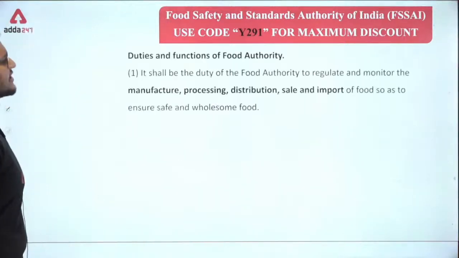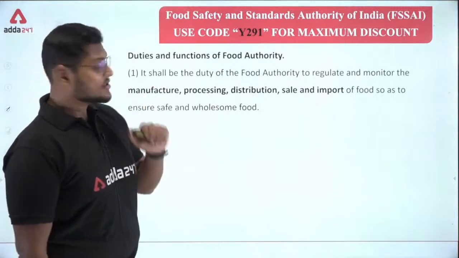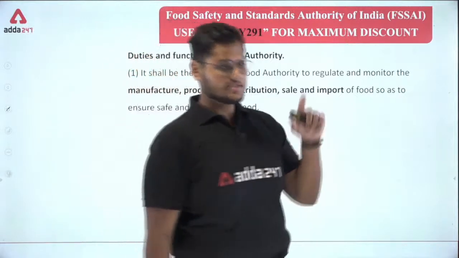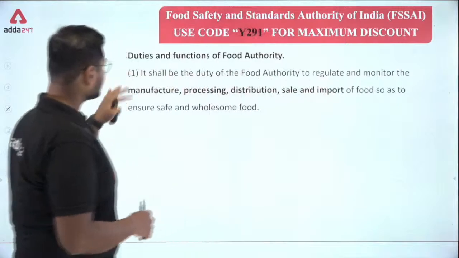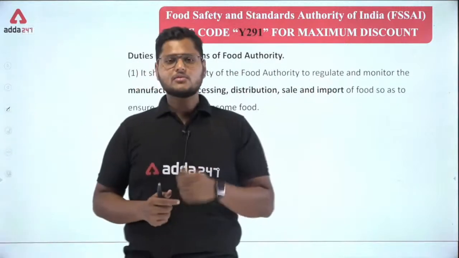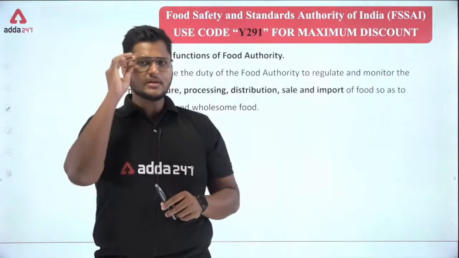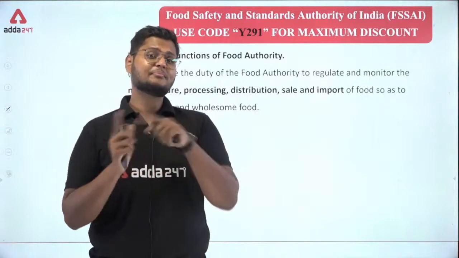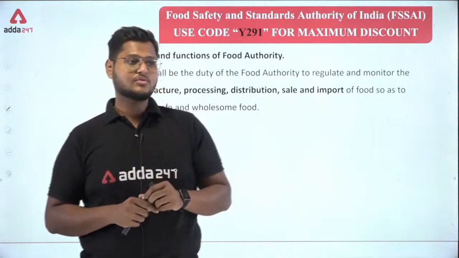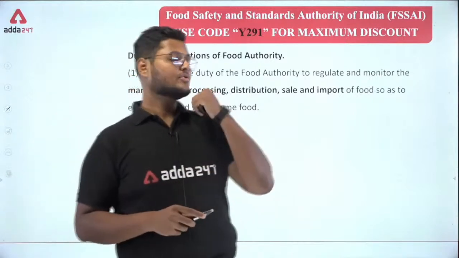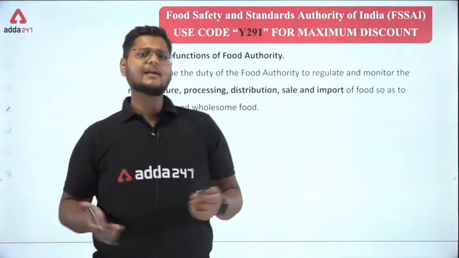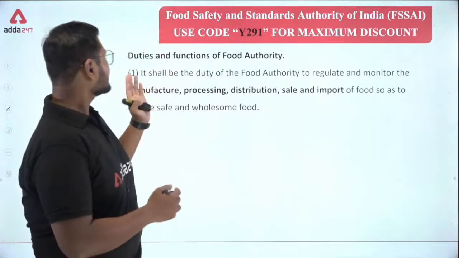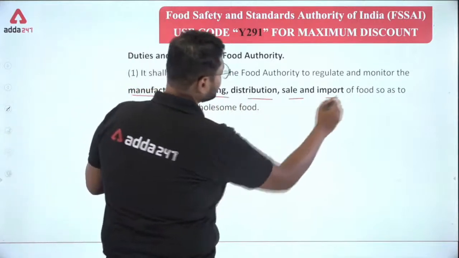The first one, the duties and the functions of the food authority. Before starting, let me tell you that these points are pretty large. I have already shortened them. These points are usually of 5 to 6 lines, so what you need to do is remember certain keywords that will help you remember the complete statement. Otherwise, it will be really difficult to remember all these things in the exam. If you can remember everything, well and good, but if you cannot, then remember the keywords. Clear guys?